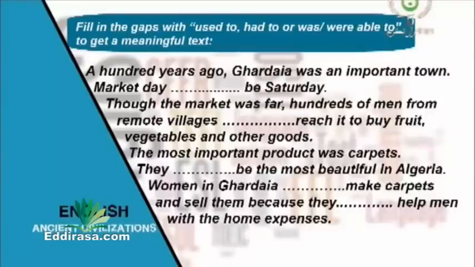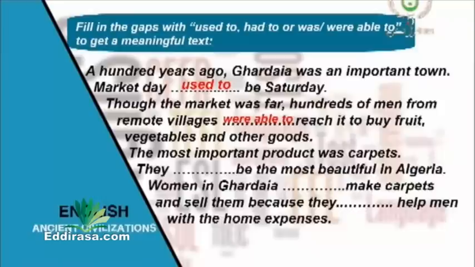I suppose you had enough time to do your exercise? Let's correct. 100 years ago, Ghardaya was an important town. Market day? Yes, good. Used to be Saturday. Though the market was far, hundreds of men from remote villages were able to reach it to buy fruit, vegetables, and other goods.